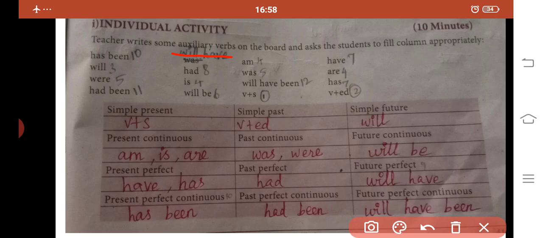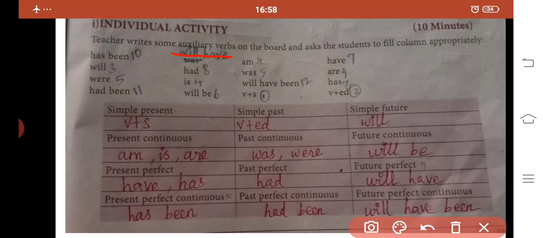When we want to put the past, we have to add ed after the word walk. We get the past tense walked. In simple future tense we can put will walk. What is the auxiliary verb here? Will is the auxiliary verb.